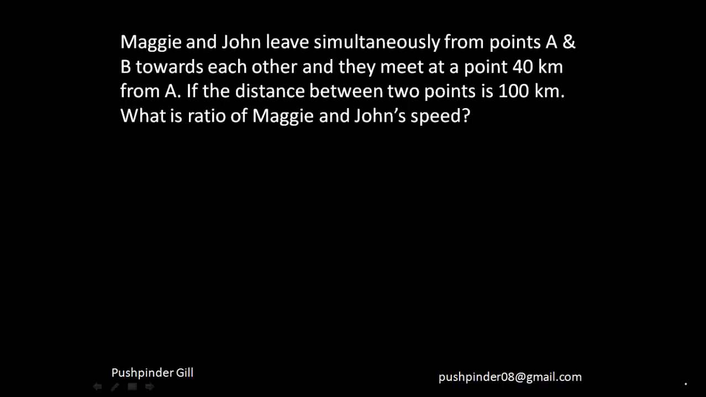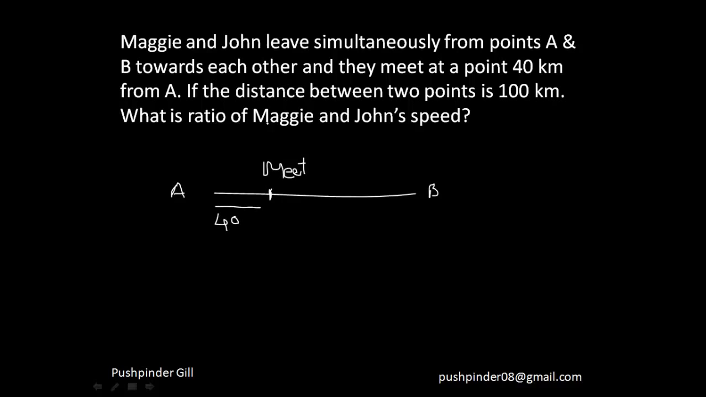Now Maggie and John leave simultaneously from point A and point B towards each other, right? So this is point A and this is point B. So they want to travel towards each other, and they meet at 40 kilometers from point A. So they meet at this point. Let's suppose this is their meeting point, right? And this is 40 kilometers from here.